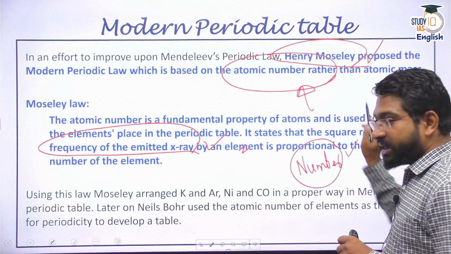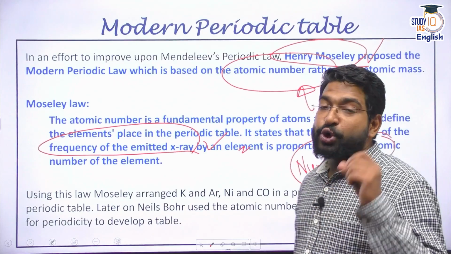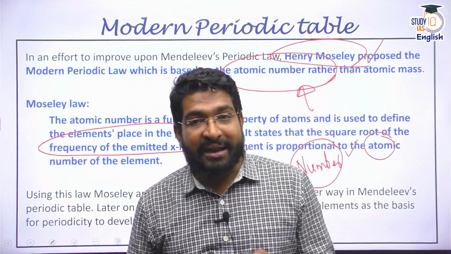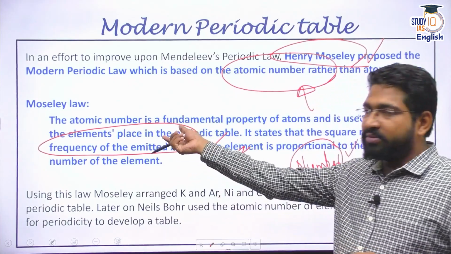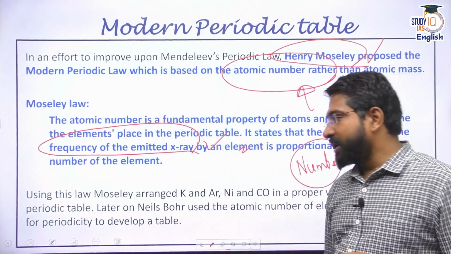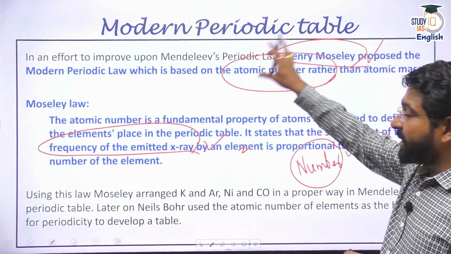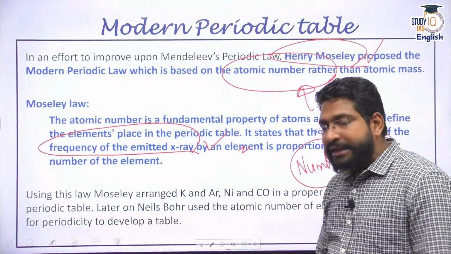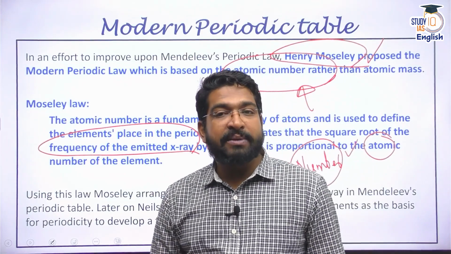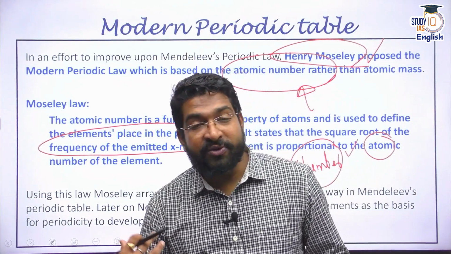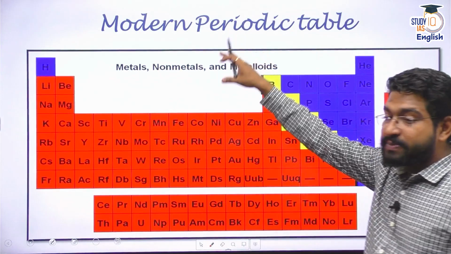Please remember that the modern periodic table is based on the atomic number rather than atomic mass. And that atomic number, again, we can cross-verify through the X-ray experiment. This was given by Henry Moseley, and later on the entire periodic table and new elements were further added, and the periodic table was developed by Niels Bohr. And what we find today as the periodic table is basically this.